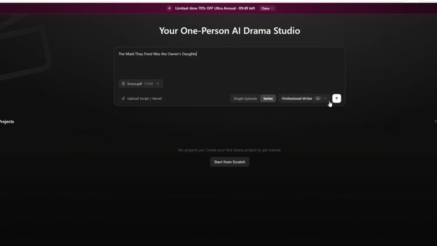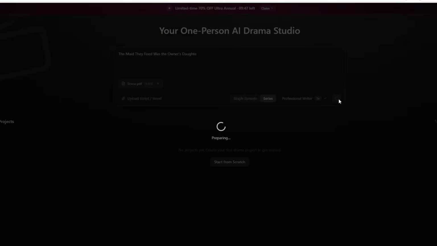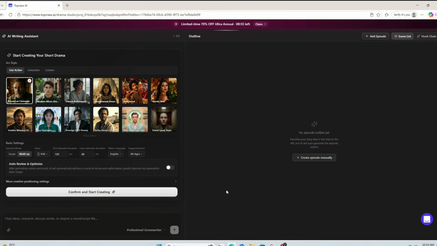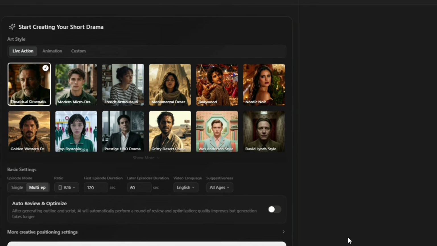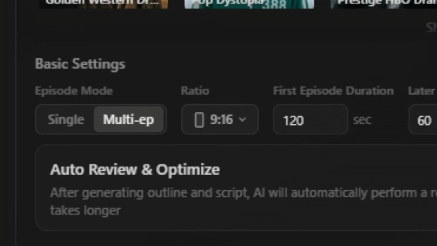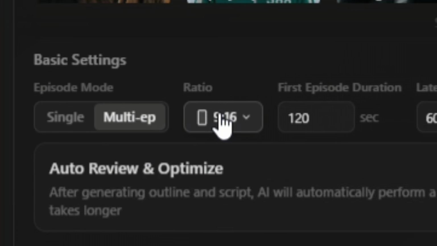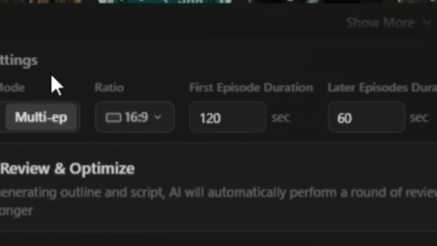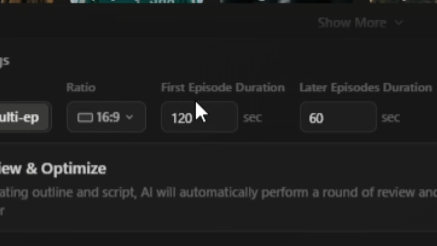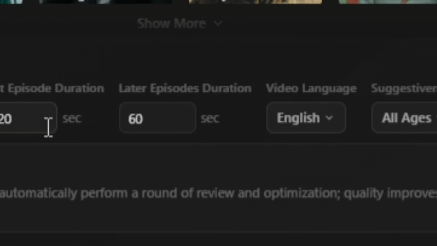Now, when you press enter, it still won't start working immediately because we need to fill in a few more settings. First, select the style of your episode. Then, below that, there's an episode mode option where you can choose single or multi. I'll keep the ratio at 16:9 because I'm making a long-form YouTube video, and I'll keep the video language as English.